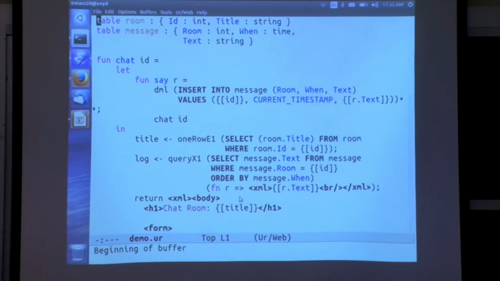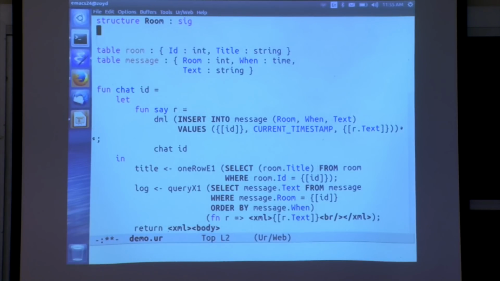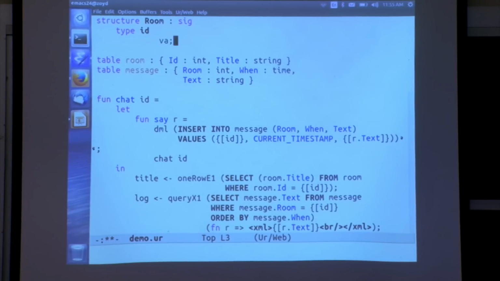It's basically taking advantage of a way to get enforced encapsulation of different parts of an application that Ur Web supports, which is at least only rarely supported elsewhere. I'm going to take some of these definitions here and put them inside a module that encapsulates some of them as private. In particular, the database tables are going to be private. So no one can access them directly. They can only access them through a set of methods that we provide.